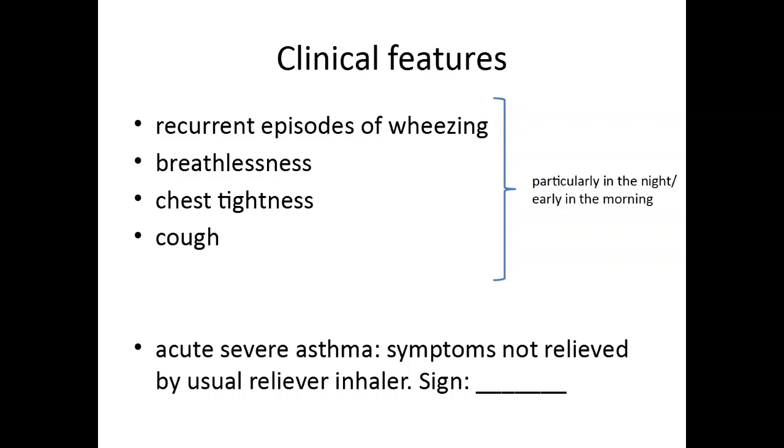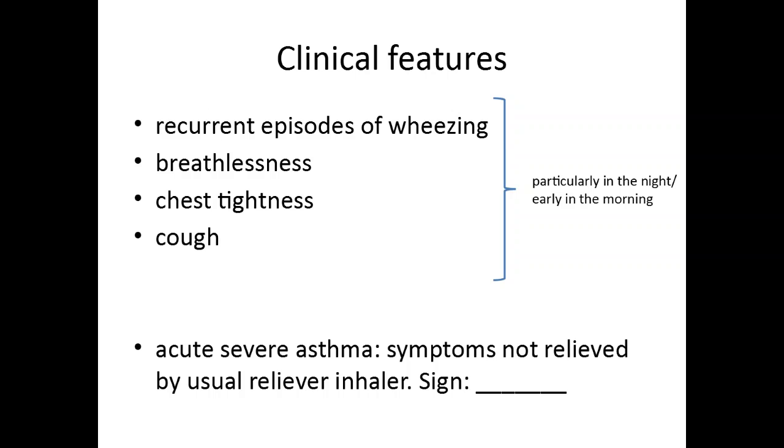Clinically, asthma is characterized by the presence of episodic wheezing, breathlessness, chest tightness, and cough. So most commonly this is early in the morning. One more entity that you have to know is acute severe asthma, previously known as status asthmaticus. So status asthmaticus means symptoms are not relieved by the usual reliever inhaler.